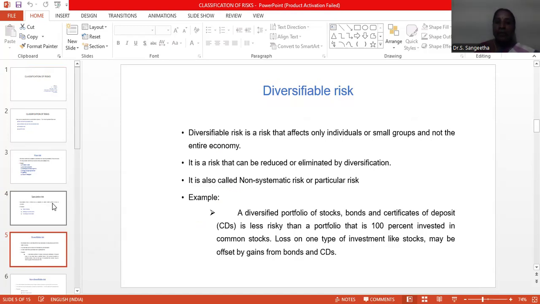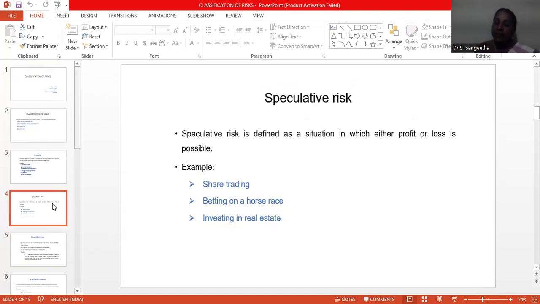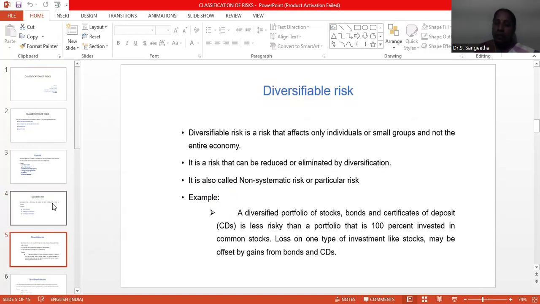Next one is diversifiable risk. In this risk, only an individual or small group may be affected, and not the entire economy. So this risk can be reduced or eliminated. Only two methods we can follow in diversifiable risk: it is possible to eliminate the particular risk, or otherwise to reduce the risk by way of diversification. It is called non-systematic risk or particular risk.